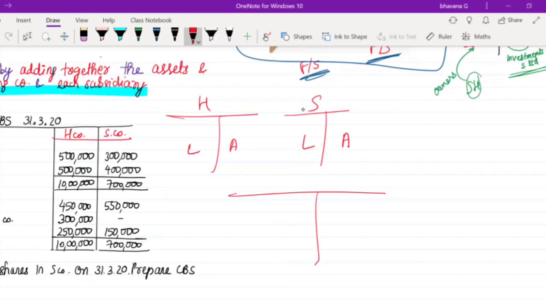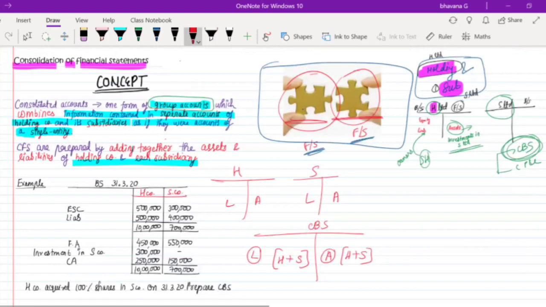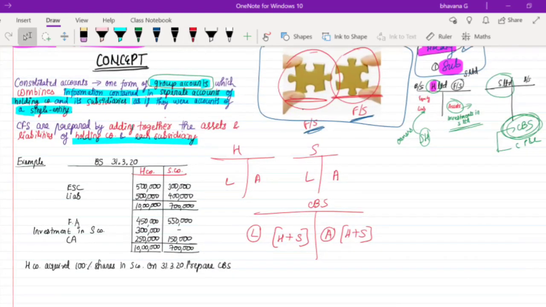That means when you make a consolidated balance sheet, when you write assets, you will add the holding company's assets and the subsidiary company's assets. When you write the liabilities, you will add the holding company's liabilities and the subsidiary company's liabilities. Isn't this easy? Are you clear until this?